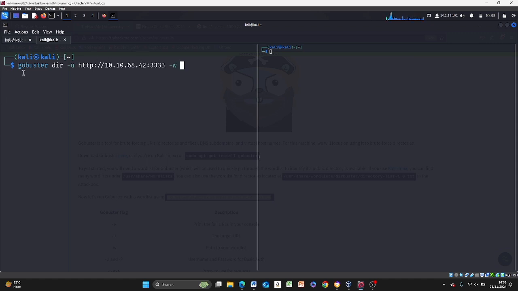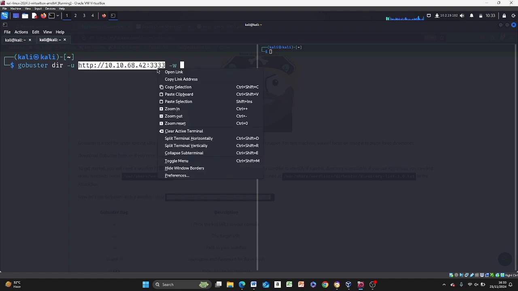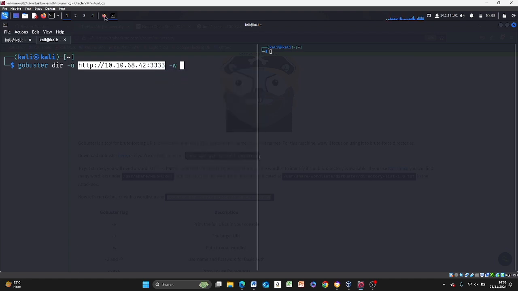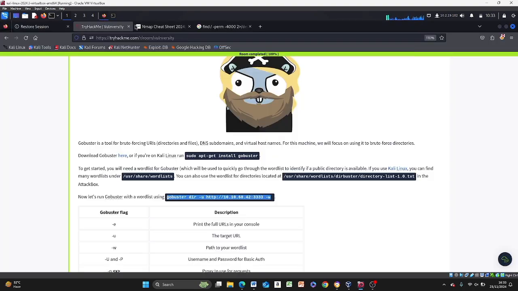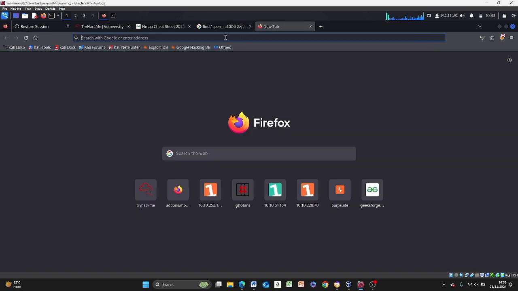When you have GoBuster in directory mode, you're pasting the URL for it to look for the directory. So -u is for the URL. You're going to put the URL, for this one it's HTTP. If you have anyone that's HTTPS. Now, because we found this, I think we should open this up, since it told us from here that there's a web server located at port 3333. It's a good idea for us to open this up and see what lies in here.